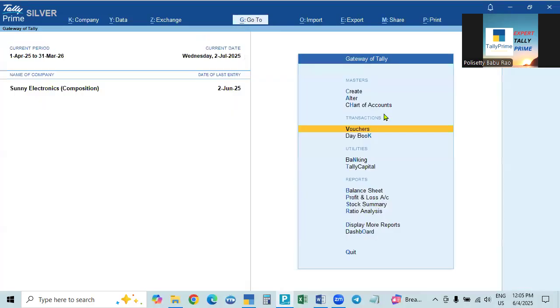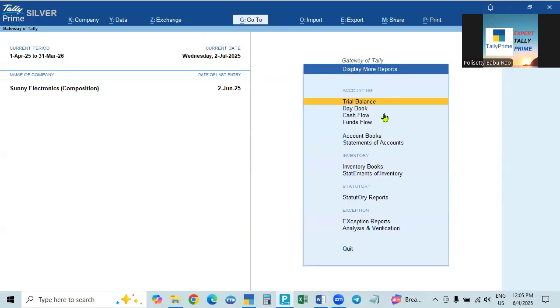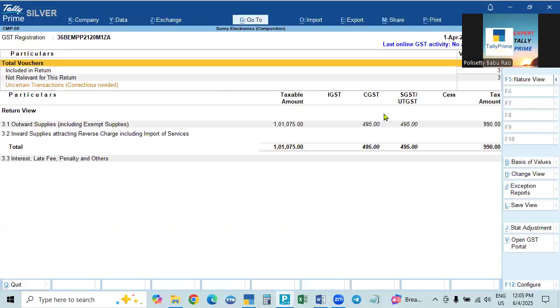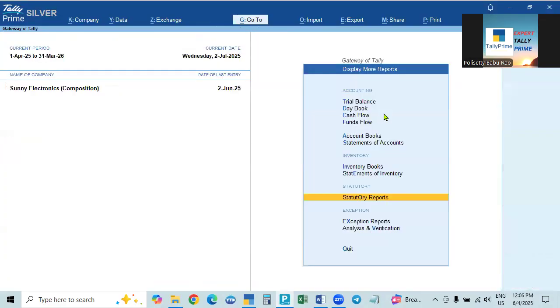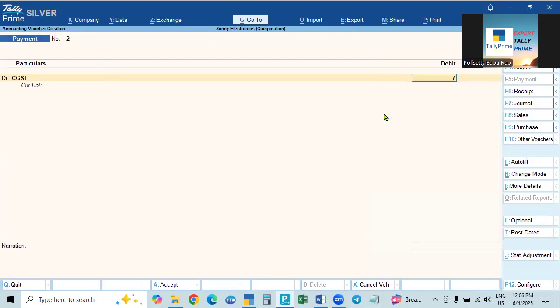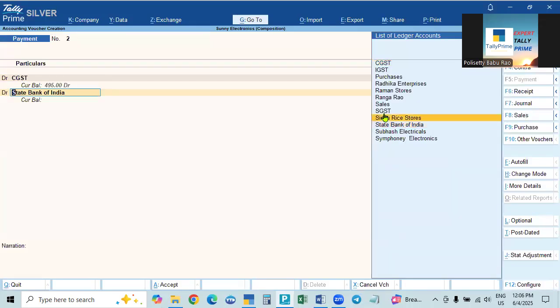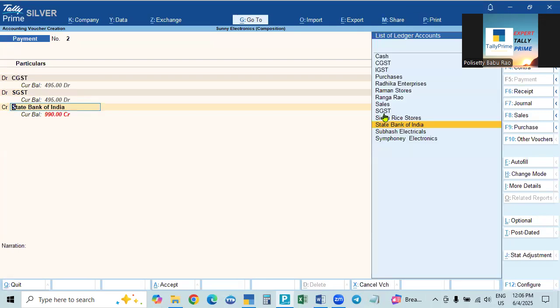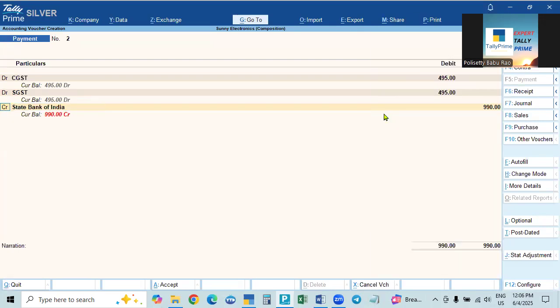The tax payable is 495 each. So in the payments, we select CGST 495 debit, SGST again 495, and come down to bank, we will pay, and that will be 990, because there is no balance showing a credit.